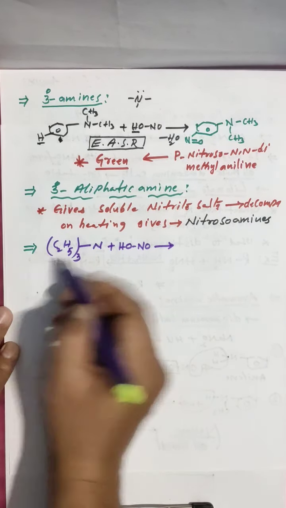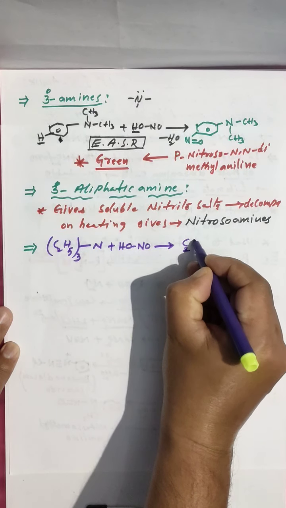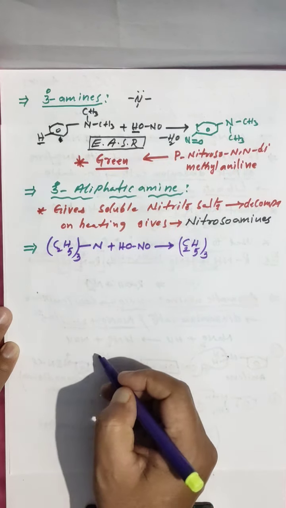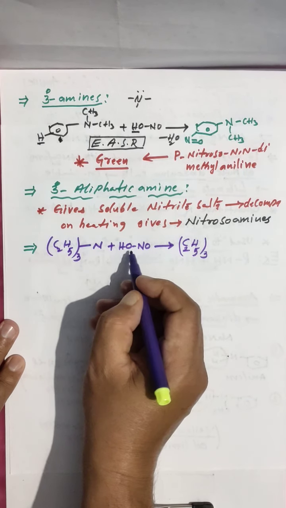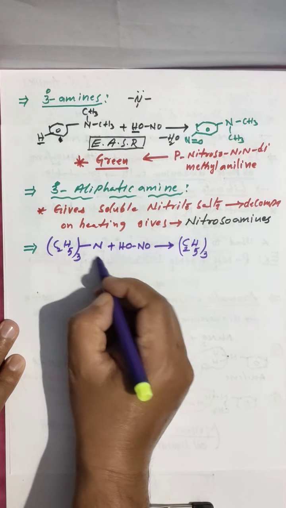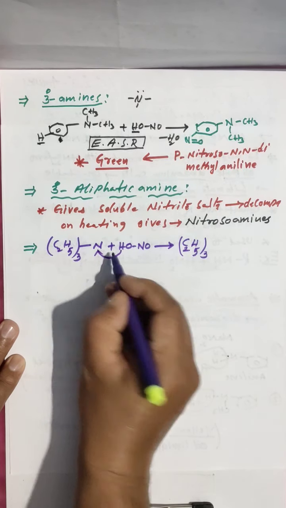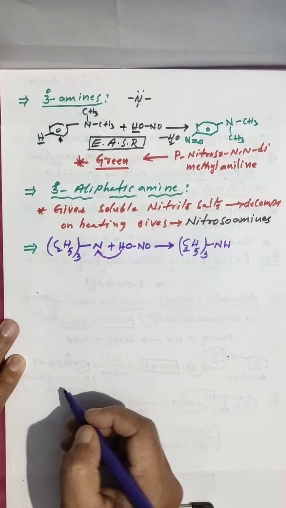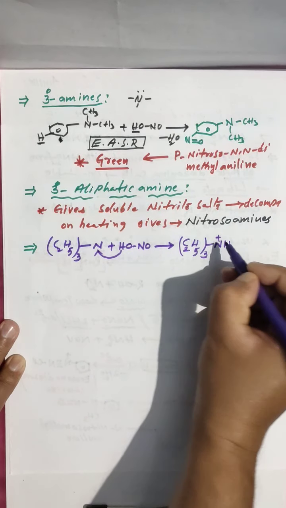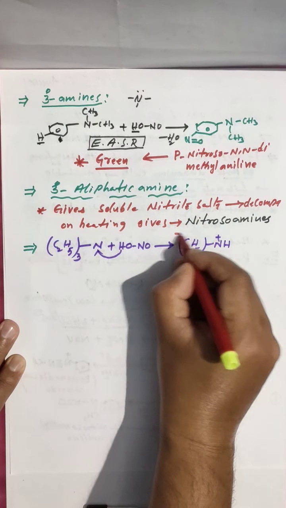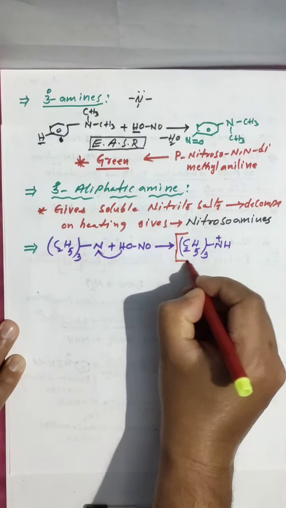See, this will not decompose anything. C2H5 same, 3 groups only. And this HNO2 will provide 1 hydrogen for nitrogen. Clear? Then you are getting NH, and it has taken hydrogen, so plus charge. Now this is like a complex.